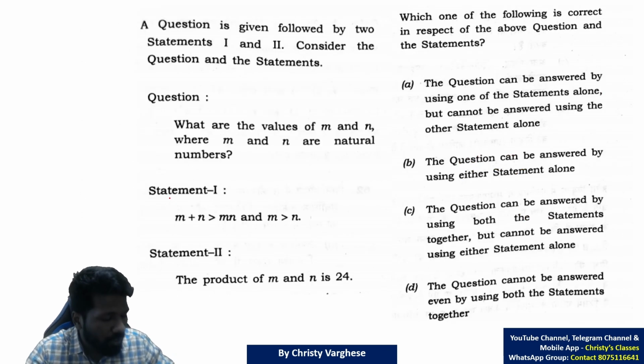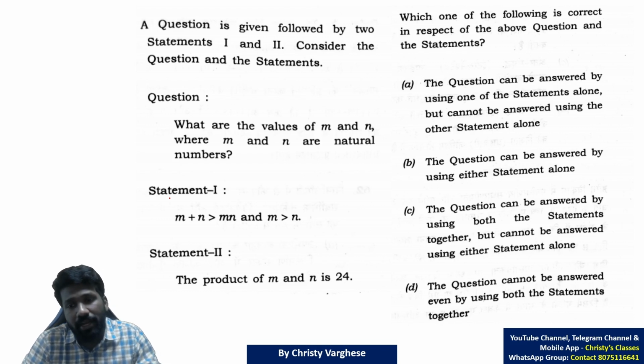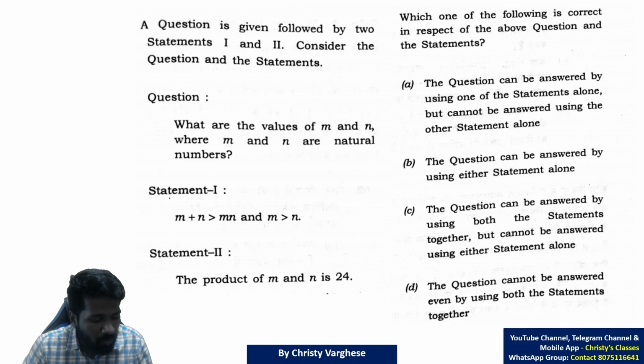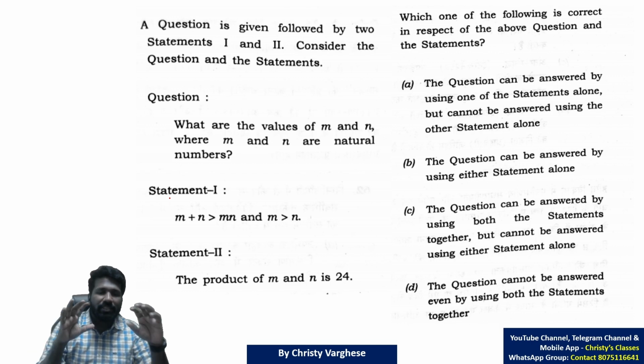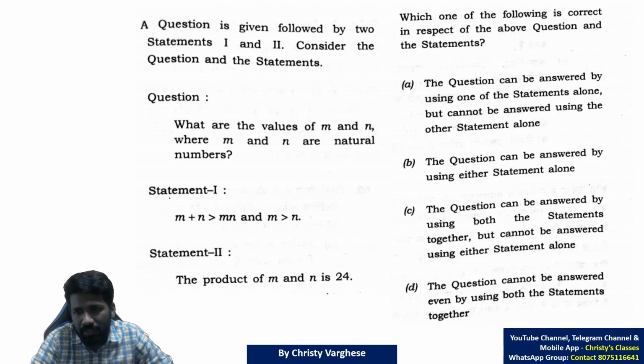So now the next questions are data sufficiency questions. There were about 10 data sufficiency questions in this question paper. Reasoning data sufficiency will be discussed in the reasoning section, but in quantitative aptitude itself, I think about 8 questions were from the data sufficiency type. Data sufficiency is not a different chapter, or don't consider it as a different chapter. It's a type of question which can be asked in any chapter. So here, based on number system, data sufficiency is asked.